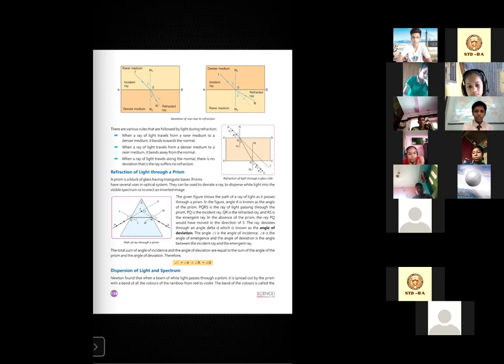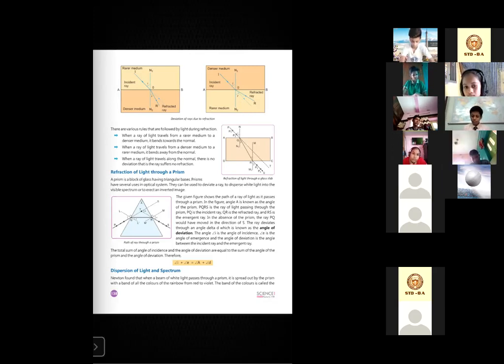Can you understand it? Yes, ma'am. So the density is much higher in the denser medium. This is why the light ray is pulled towards the normal. But in the rarer medium, the density is very less. There is nothing to pull it towards the normal or towards the center. So it gets scattered. It gets away from the normal. Is it okay now? Yes, ma'am.